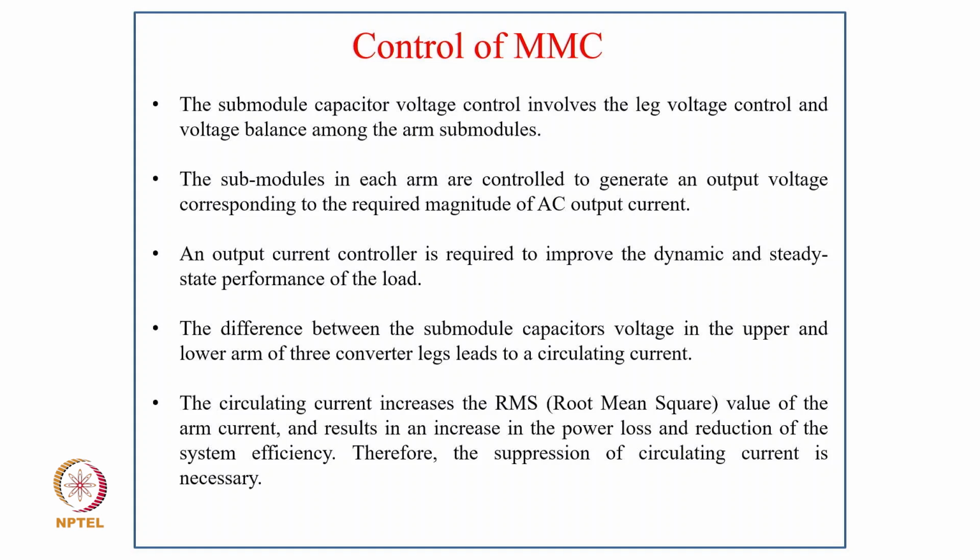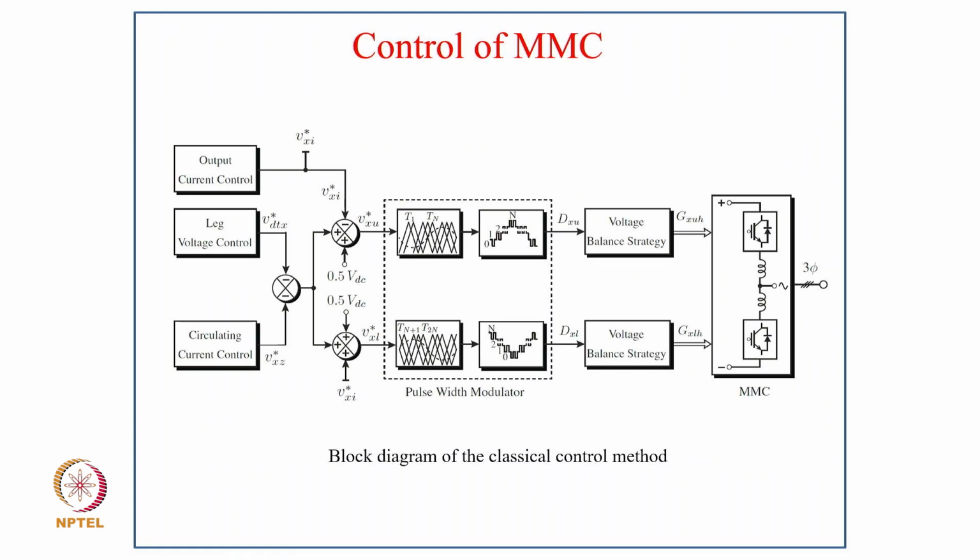The difference between the submodule capacitor voltages in the upper and lower arms of the converter leads to a circulating current. Circulating current increases the RMS value of the arm current and results in an increase in power loss and a reduction of the system efficiency. Therefore, the suppression of circulating current is necessary.